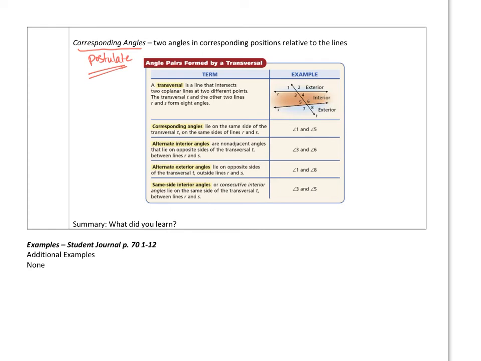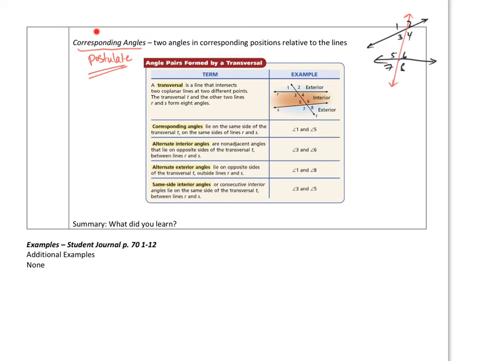So, two angles in corresponding positions relative to their line. So let's take a look at the example that I had above. I'm going to just redraw it here. It'll be easier if I just redraw it. We had this line, we had this line, we had our red transversal, and then I number these 1, 2, 3, 4, 5, 6, 7, 8. Very similar to the picture that they have here. So corresponding would be 1 and 5.